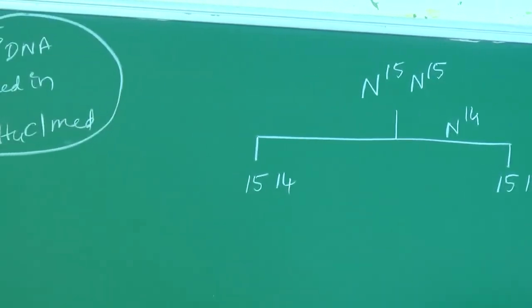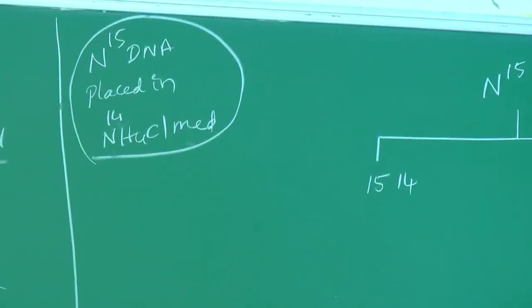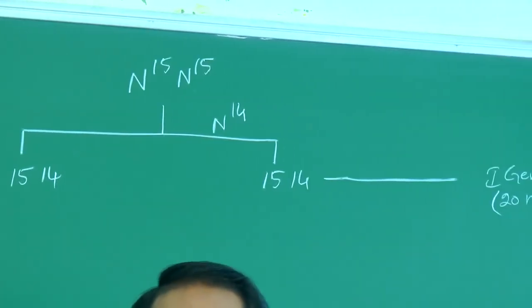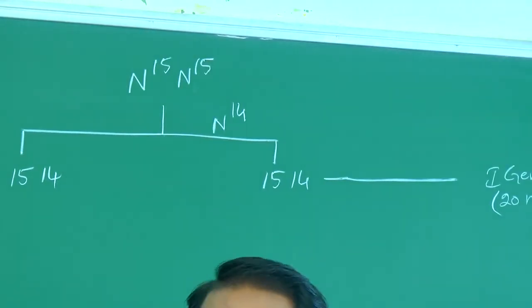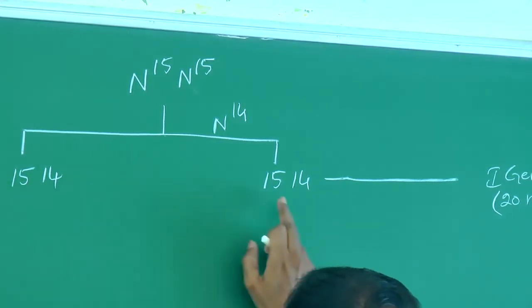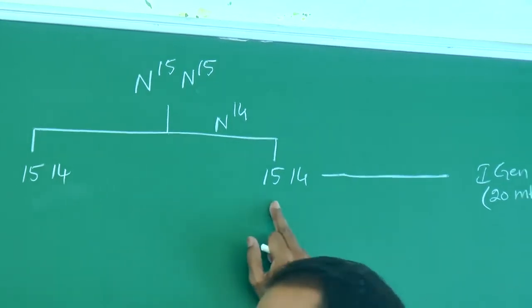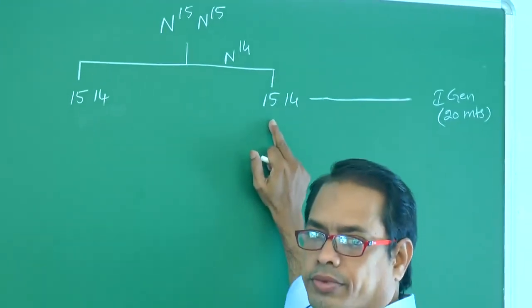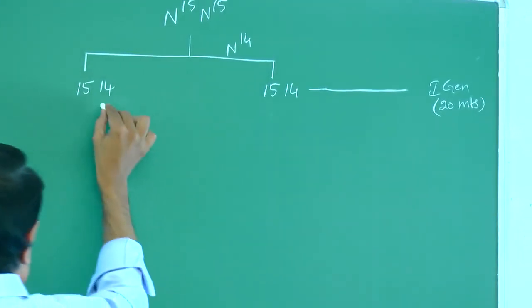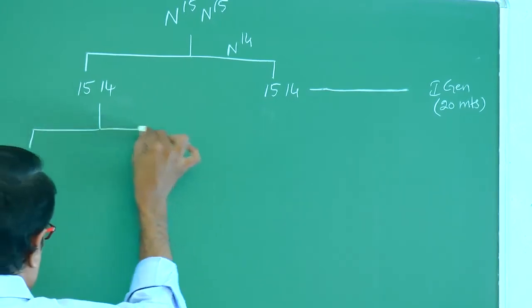The time taken for this generation is 20 minutes. 18 to 20 minutes for replication in E. coli. Okay. So this one is called hybrid DNA. This one is also called hybrid DNA. Next, again we place it in the same medium.